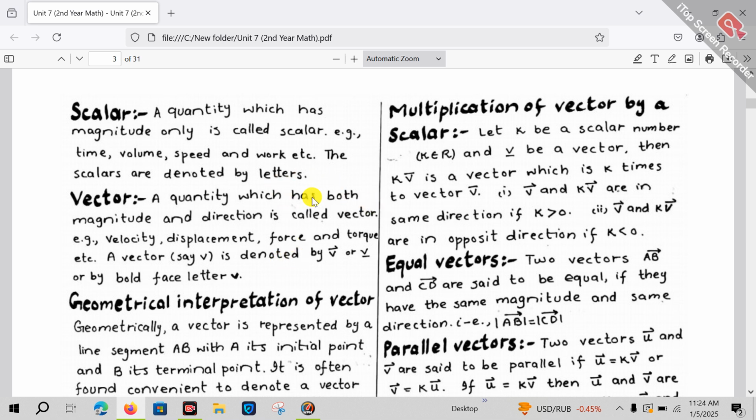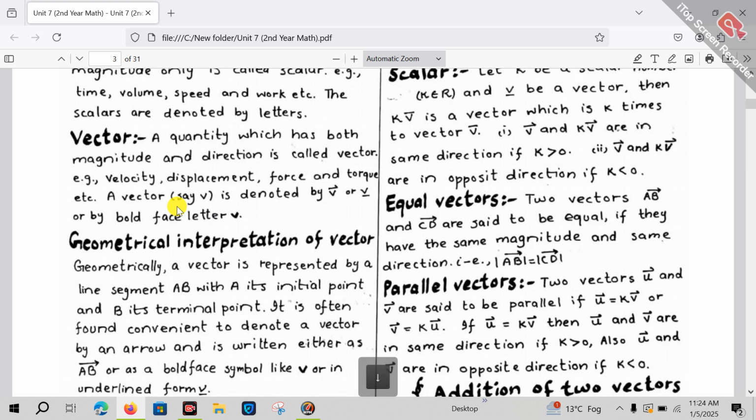As we have already discussed how scalars are represented, scalars are represented by simple letters. But whenever we are going to describe a vector, then we put an arrow above it or below it, or bold-faced letters to represent a vector. This is the distinction between representation of vectors and scalars: scalars are represented by simple letters and vectors are represented by the letter with an arrow above or a line below. So this is very easy.